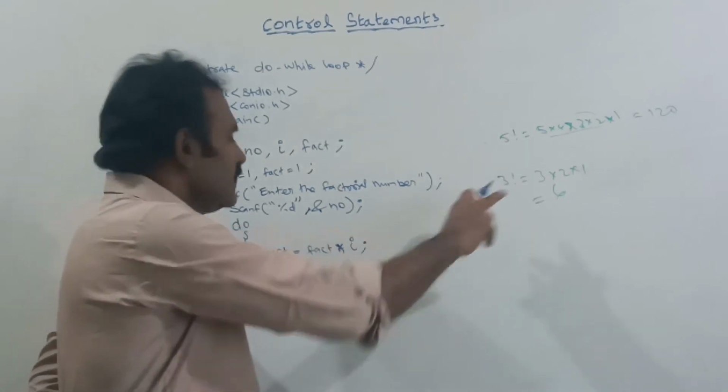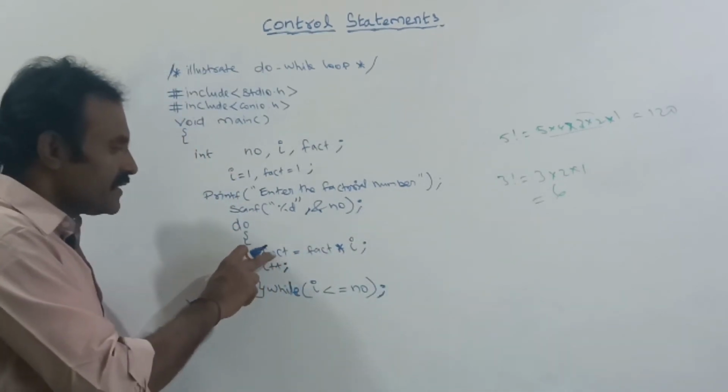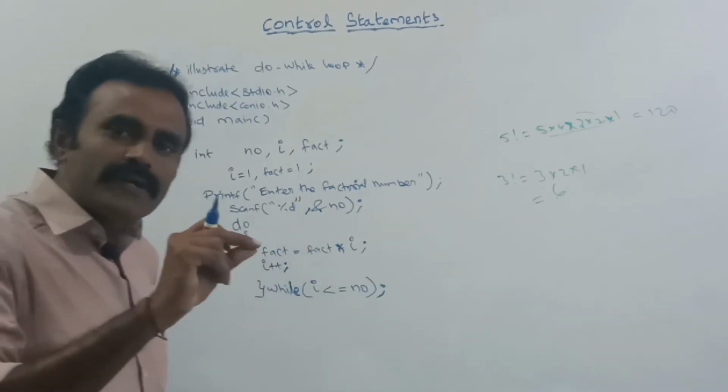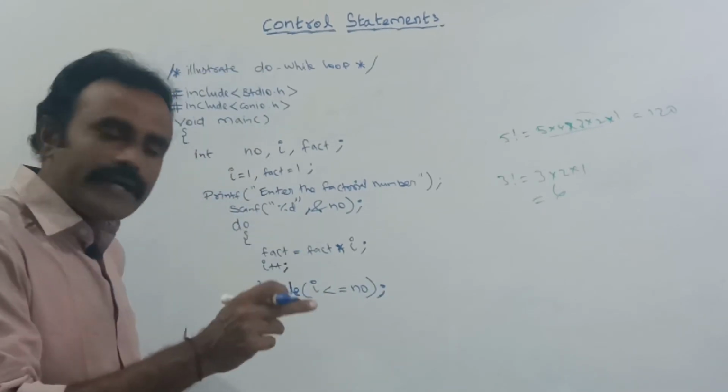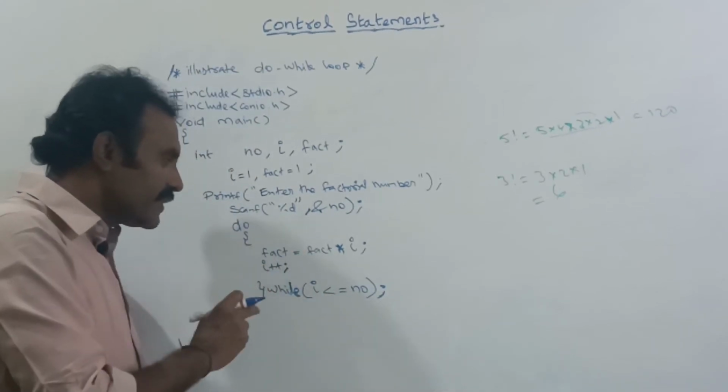For each and every iteration, the series number will be multiplied and stored in the fact variable.